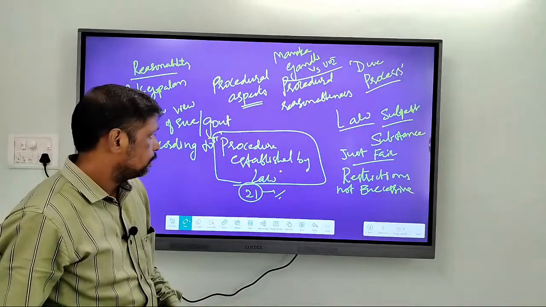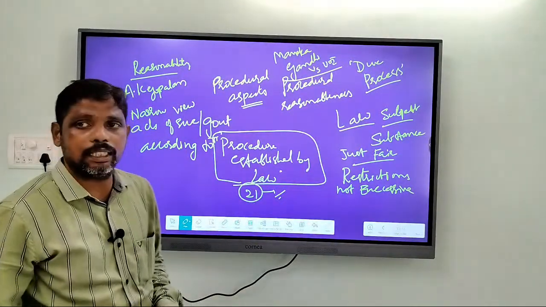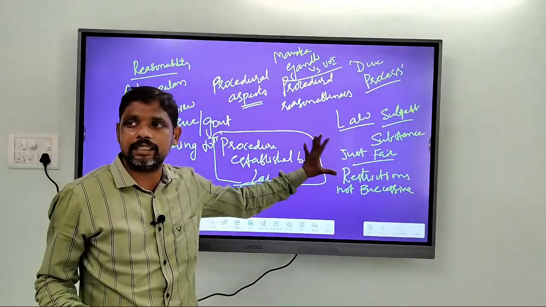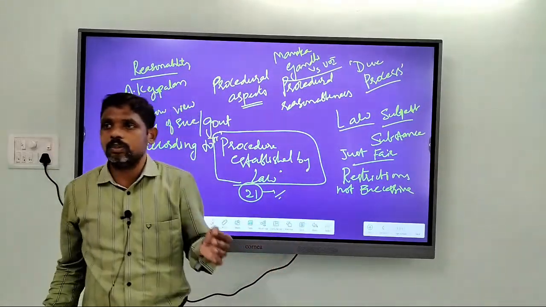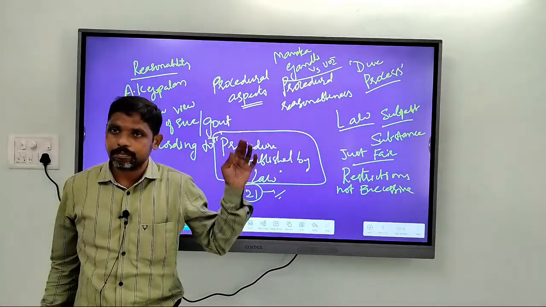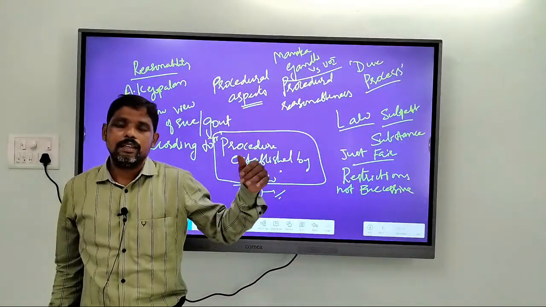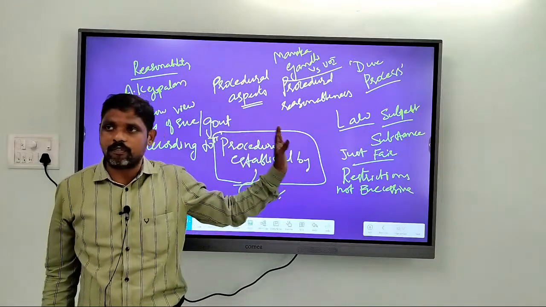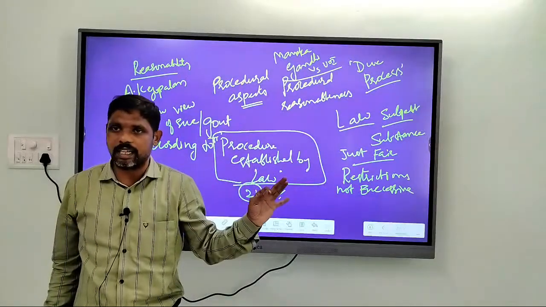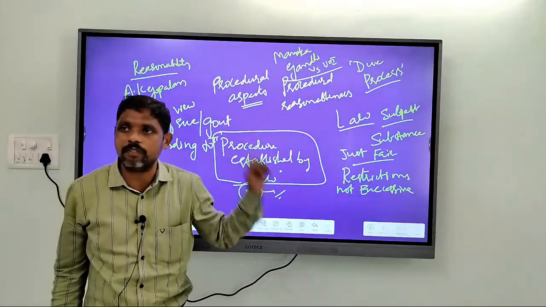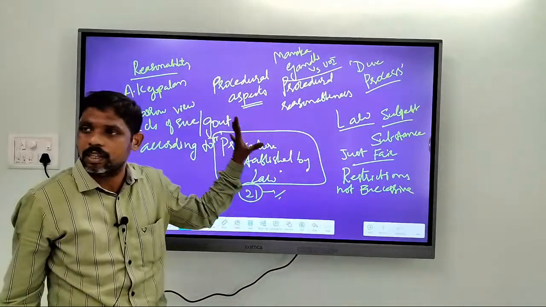Alright. So for now I'll stop the class here, and before winding up the class, let me sum up what we have discussed today. Right. So today we started our discussion with the Citizenship Amendment Act. Then we moved into the topic of fundamental rights, where we discussed different features of fundamental rights. Then we talked about the issue of restrictability of fundamental rights. So these are the topics that we have discussed in today's class.